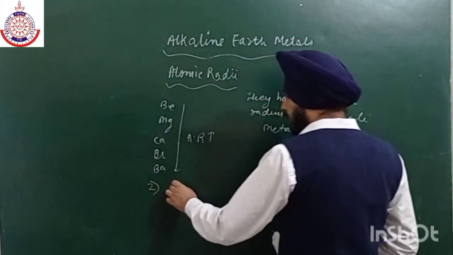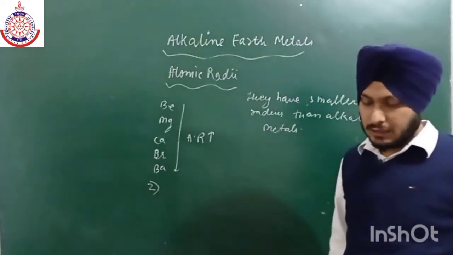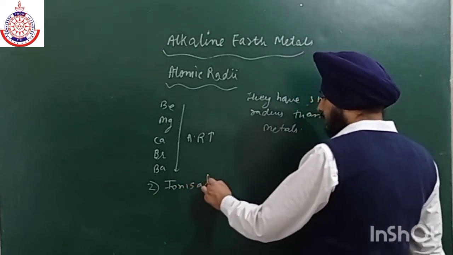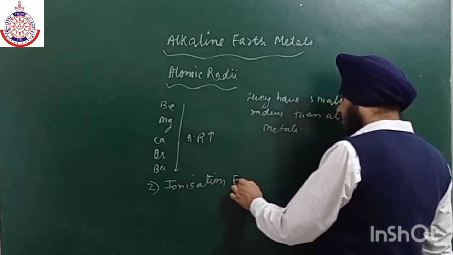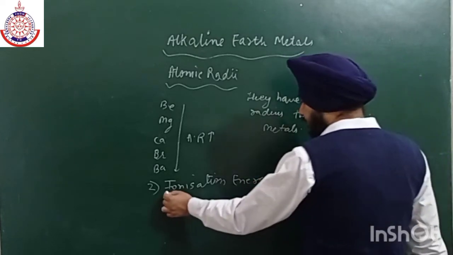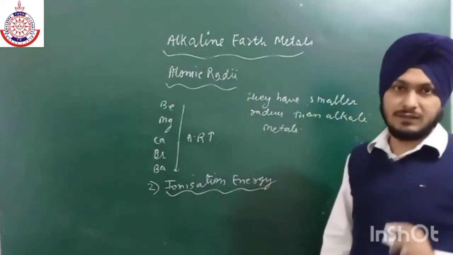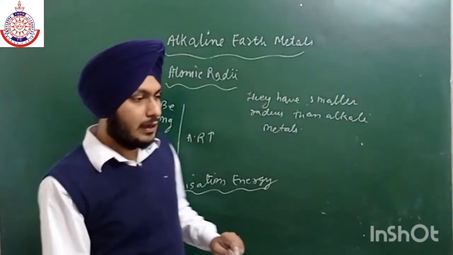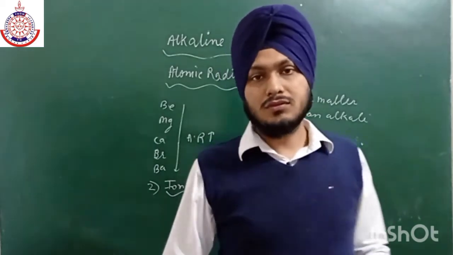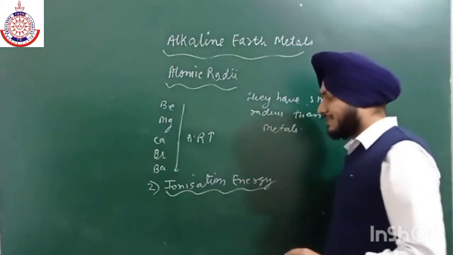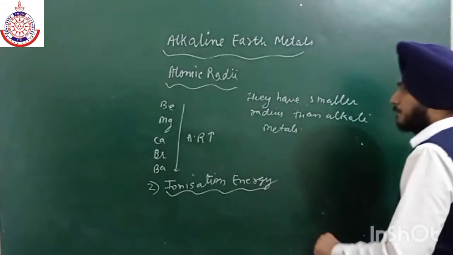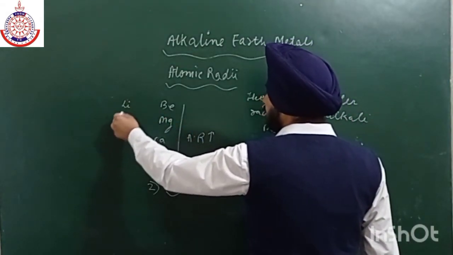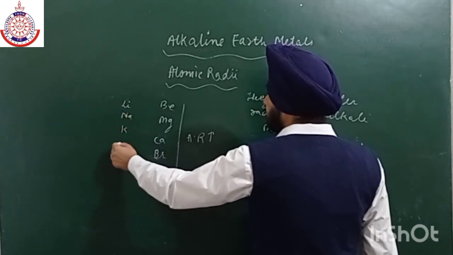So this is a very common property. The second property is their ionization energy, and this is a very important property. If we talk about the first ionization energy, here we have group 1: lithium, sodium, potassium, rubidium and cesium.